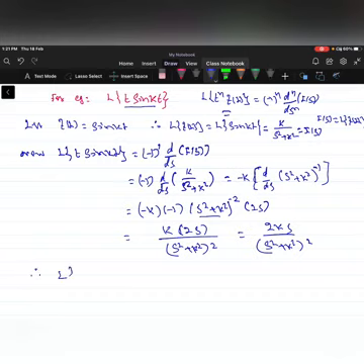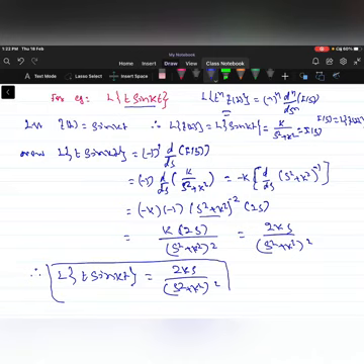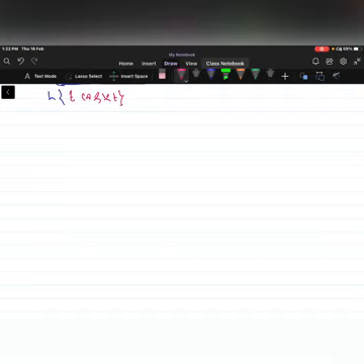Therefore, Laplace of t into sin kt is equal to 2ks by s square plus k square whole square. So using the property we can find out the Laplace of t into sin kt. Similarly, we can find the Laplace of t into cos kt using the same property.